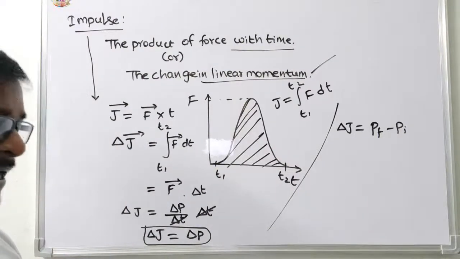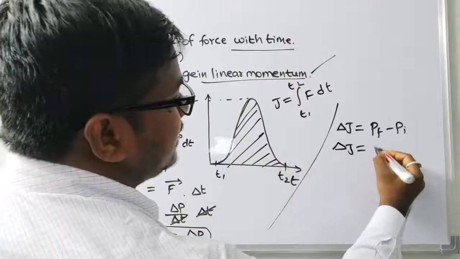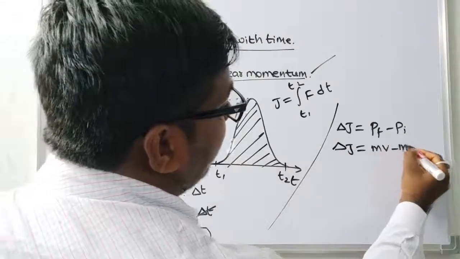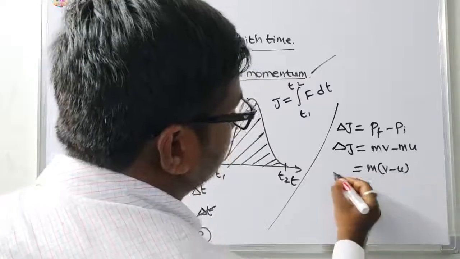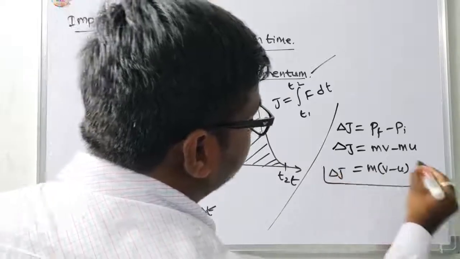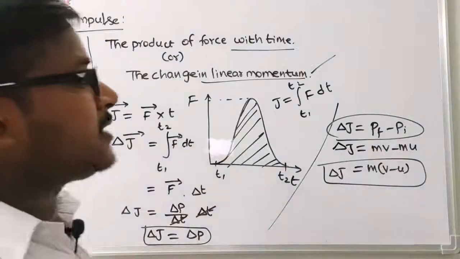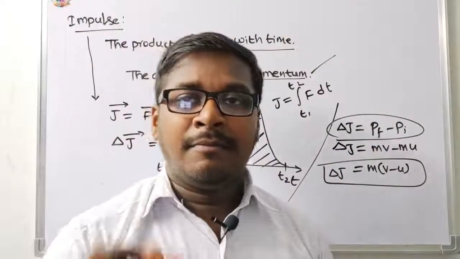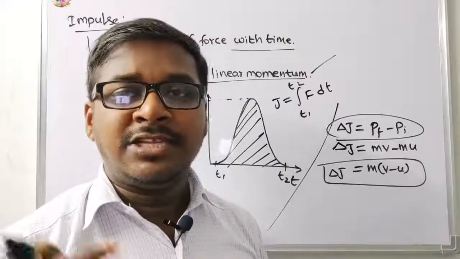The delta J is equal to mv minus mu, that is equal to m into v minus u, where m is constant. The final momentum is the product of mass into final velocity minus the initial momentum.